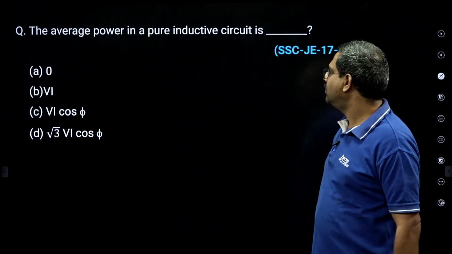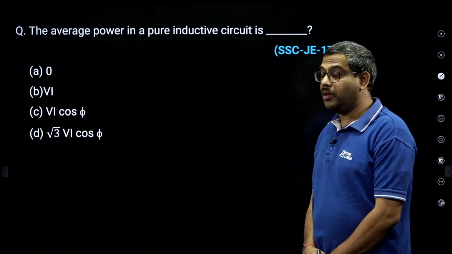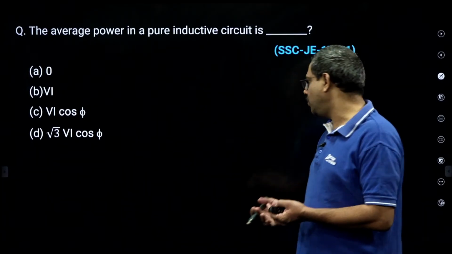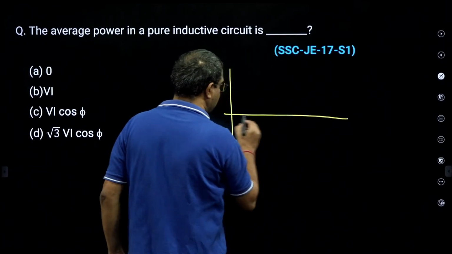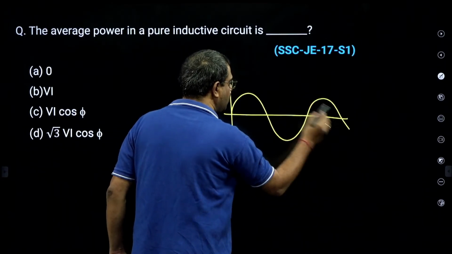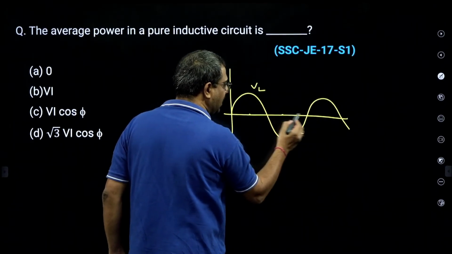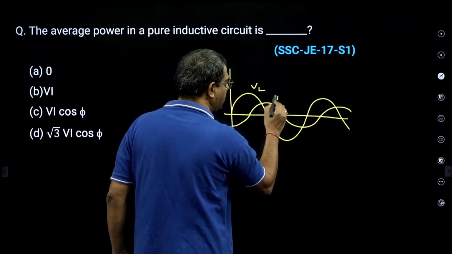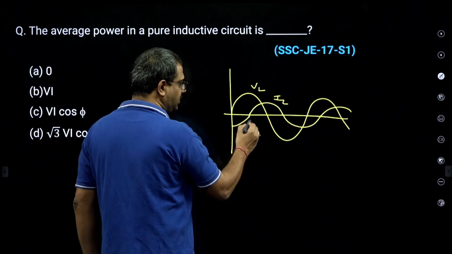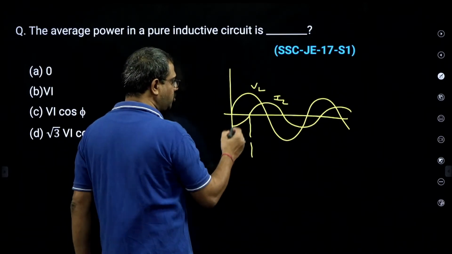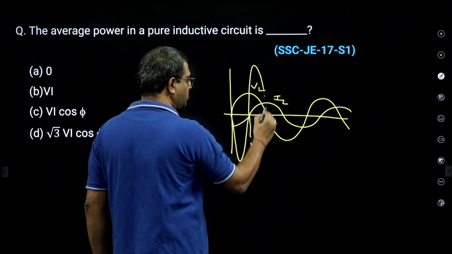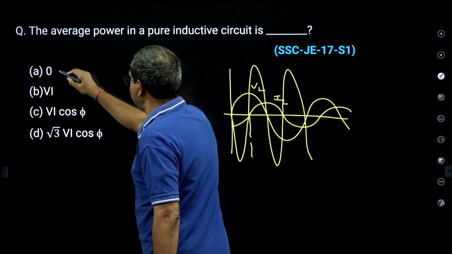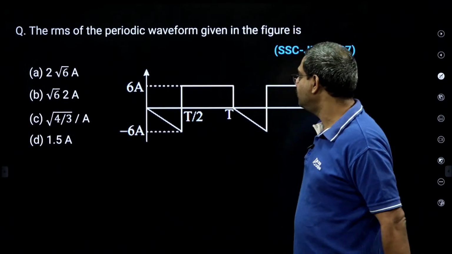The average power in a pure inductor is 0, because how much it stores, that much it releases. If I take voltage as reference, current lags by 90 in a pure inductor. Then for power, positive voltage with negative current gives negative power. This is positive, this is negative, this is positive, so the average will be 0. Very interesting.